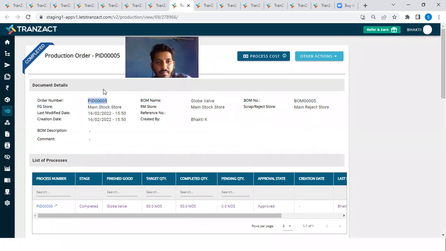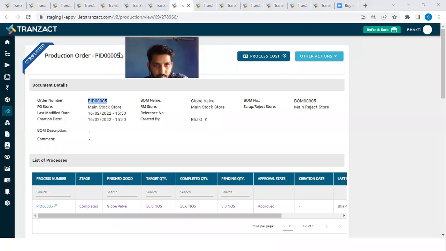Okay, I'm so sorry. So in this case, you want to allocate a barcode number. Simply you can use this PID number as it is a unique ID for each production process. It can be used for the batch or as a barcode number as well. So you can copy this number and save it in a barcode number, and creation date, you can use it as